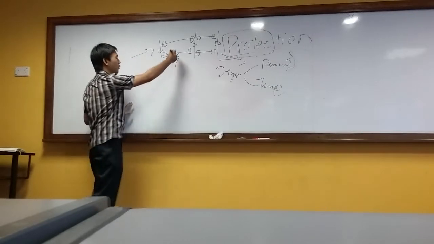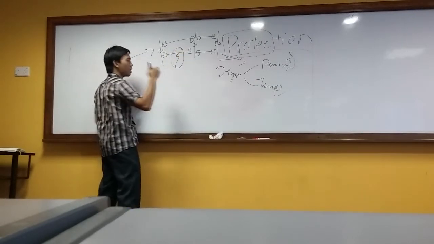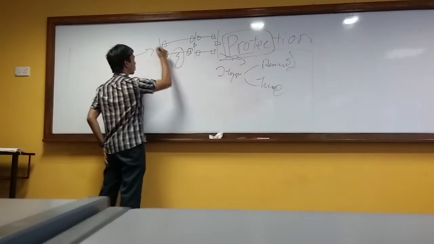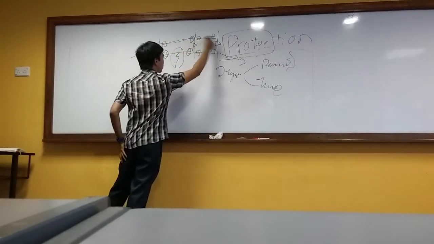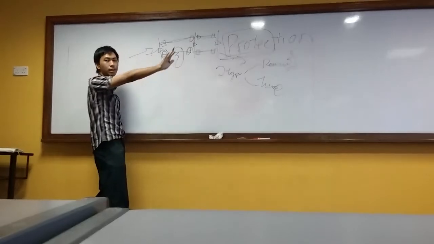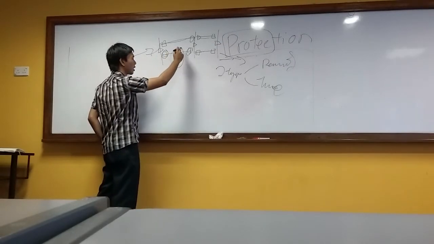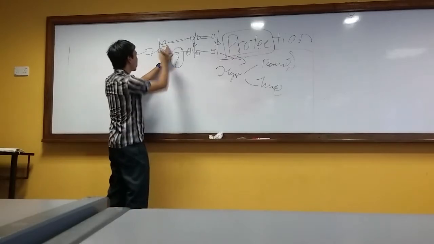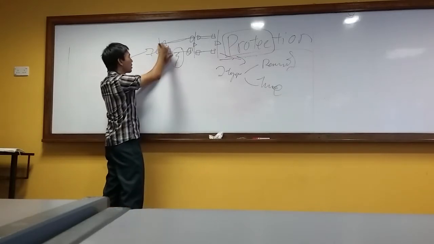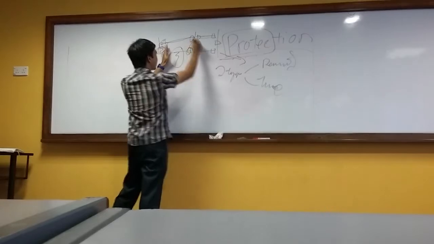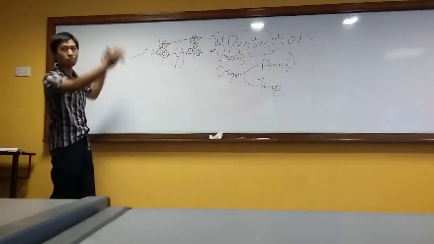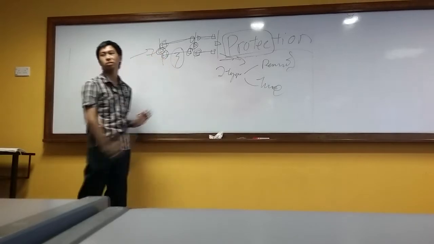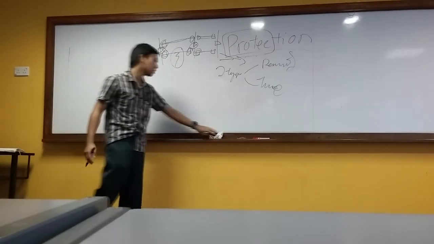Here, a fault happens. Ideally, we want to open this breaker and activate this one, so power can flow through here. The customer is not affected, only this part is isolated. Let's say this one doesn't work, then we break here, and here, and here, like that. You enlarge and enlarge. Our philosophy is to make sure the isolated area is as small as possible. That's what protection engineers want to do.